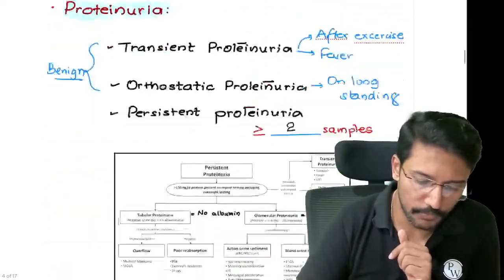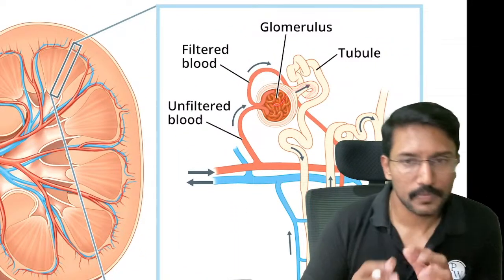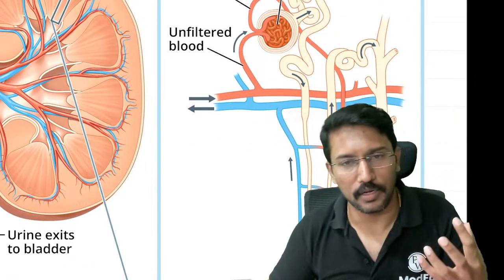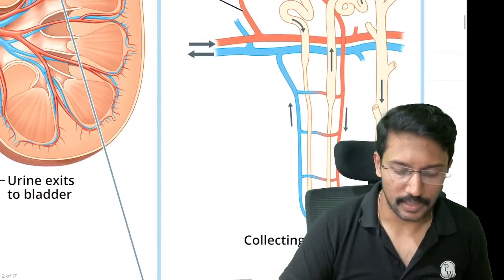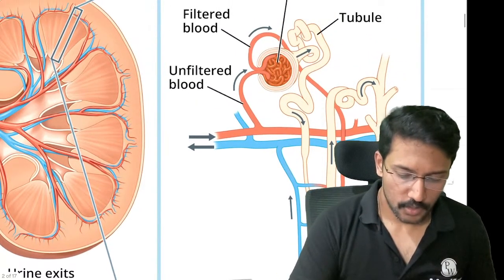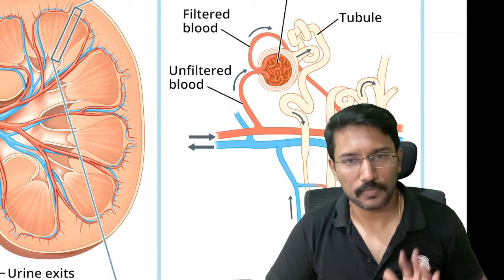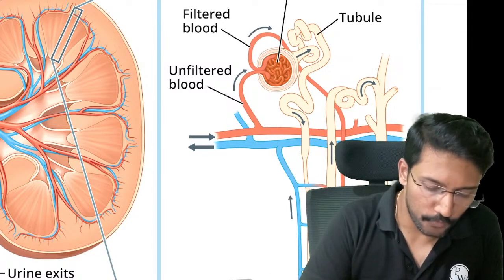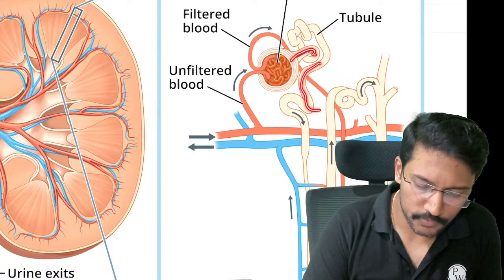So normally what happens when we filter urine, we are basically filtering the plasma. And from that plasma, we will reabsorb most of the required electrolytes and substances and as much required water. The rest of the things and unwanted waste we will end up excreting in the urine. But now when this urine passes through the tubules, tubules have the epithelial lining. Sometimes those epithelial cells may be shed. Similarly, though we will not be filtering most of the proteins, some amount of low molecular weight proteins may be filtered, which will be lost in urine.